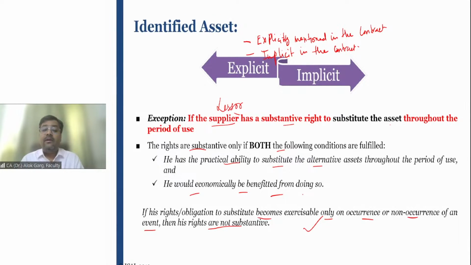But at the same time, if the lessor has a very latest model, right, and the lessor is replacing that car with the older version of the model, and the new model the lessor is giving to someone else for getting a good amount, right? In that case, the lessor is economically benefited from doing so. Okay. So friends, if agreement is silent, then what you will consider? If agreement or question is silent about the substantive substitution right, in that case you should consider that substantive substitution right is not available. It means that asset is an identified asset. Okay. I hope it is clear.